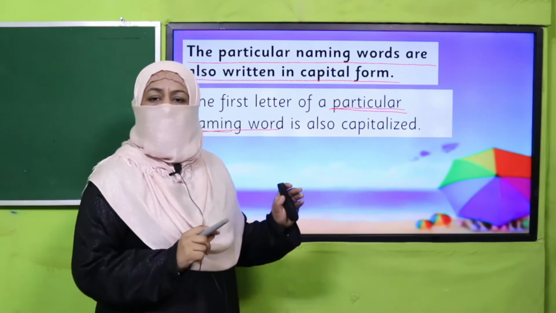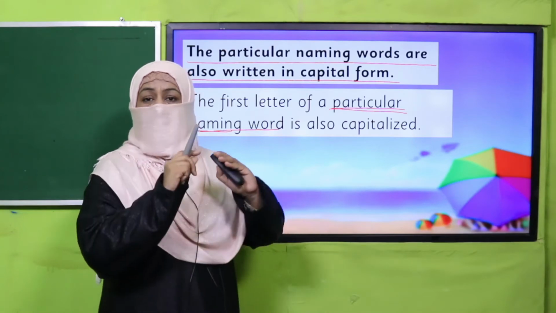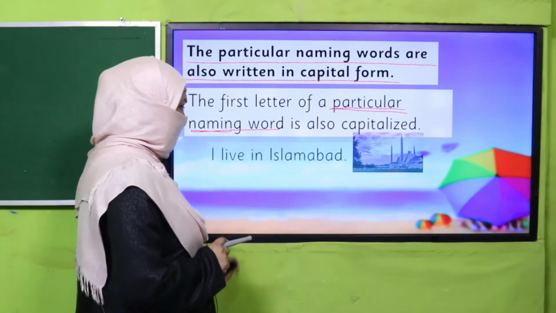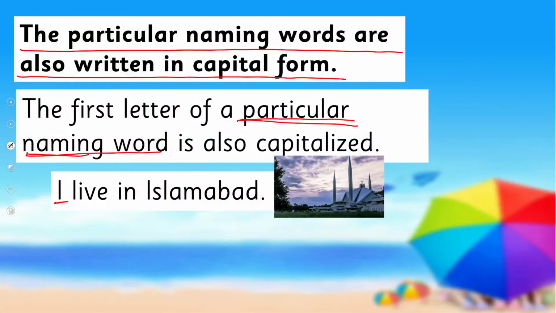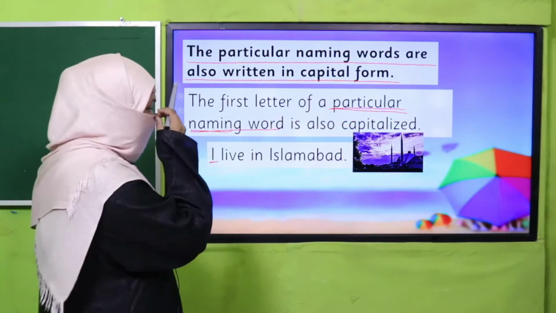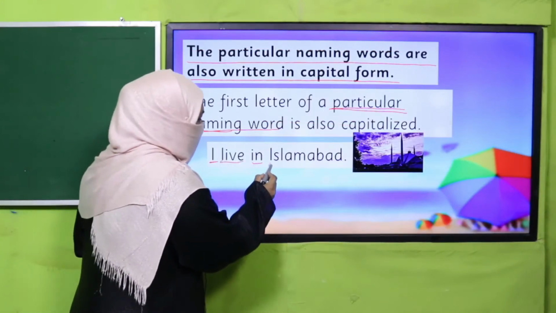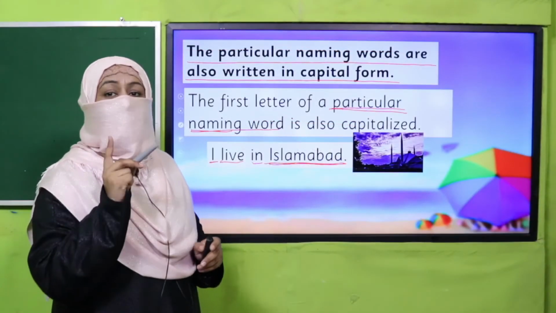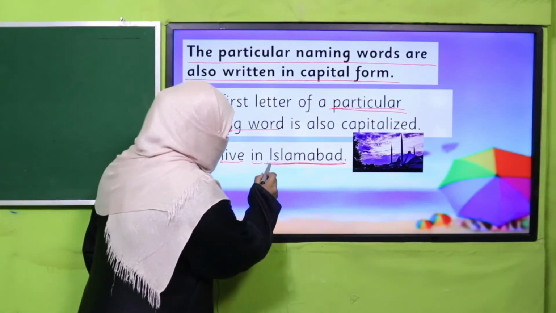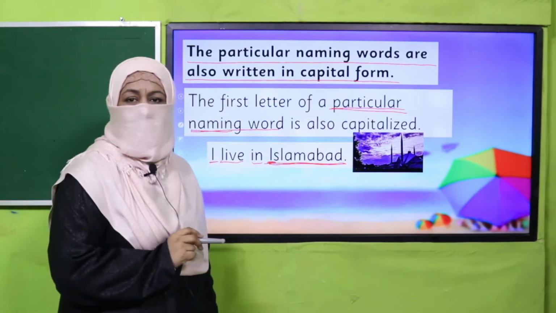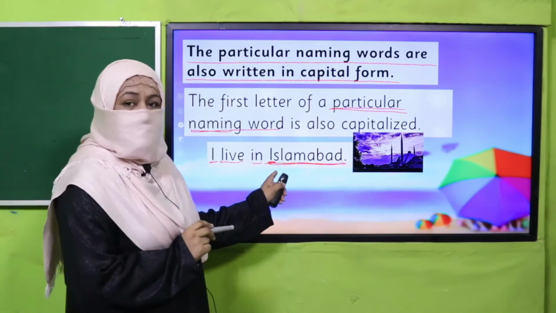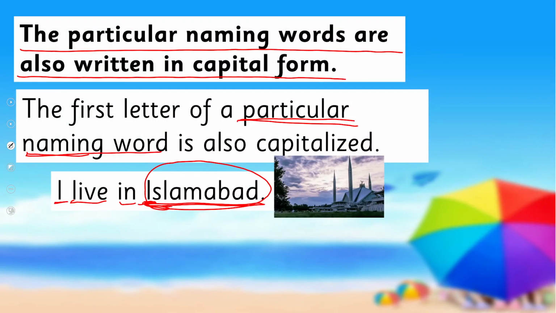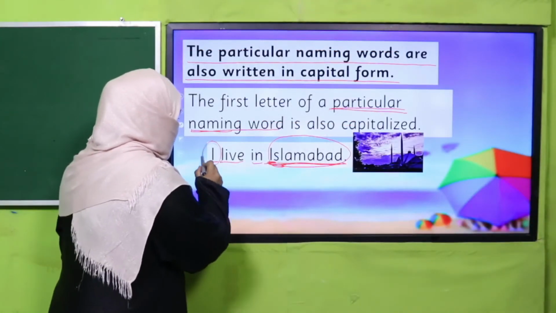If it's not the first letter of the first word of the sentence, even then we write it with a capital letter. How? Like this. I, the first letter is always capital, we have to write it capital. I live in Islamabad. Now you see, Islamabad is a particular naming word, it's a particular name, that's why it should be written with a capital I. Do you understand? It's not the first word of the sentence, but still it's a particular name, that's why we write it with a capital. So in this sentence we have used two capitals, right?